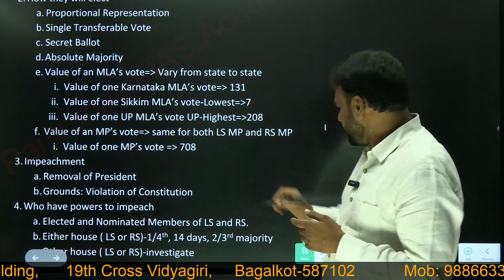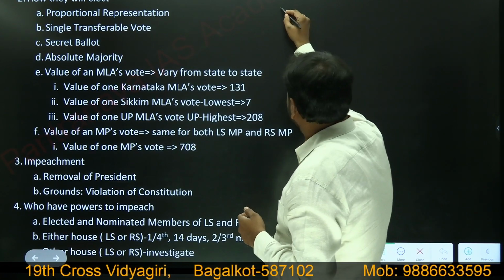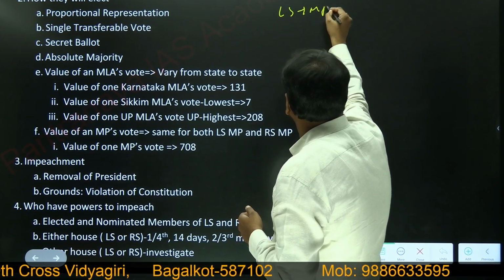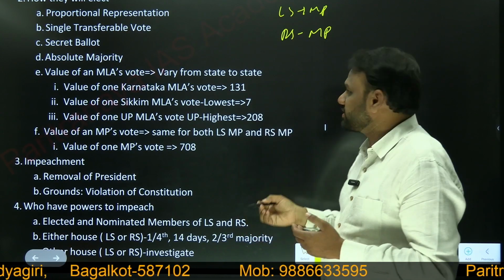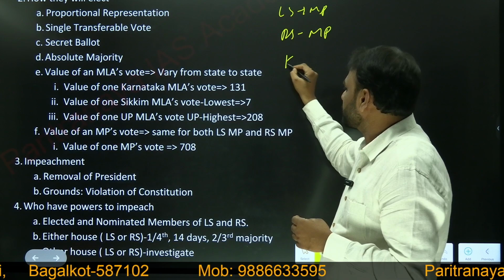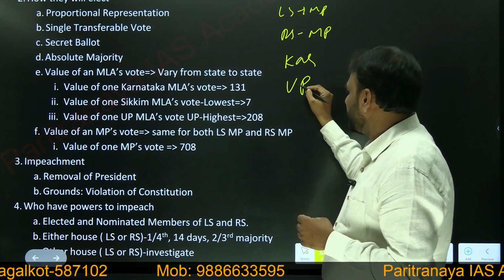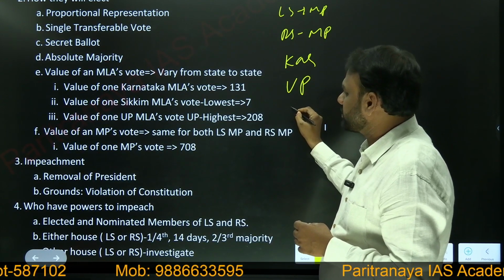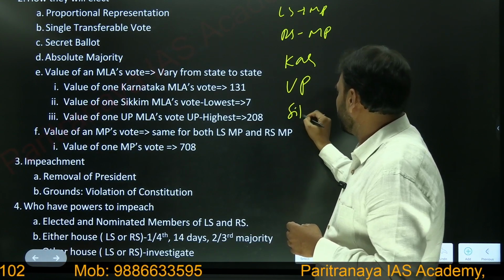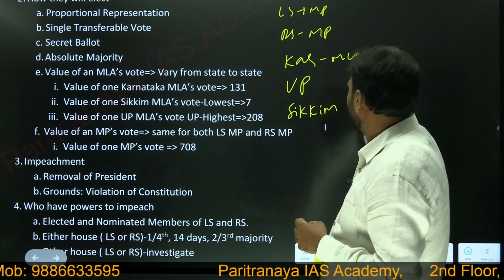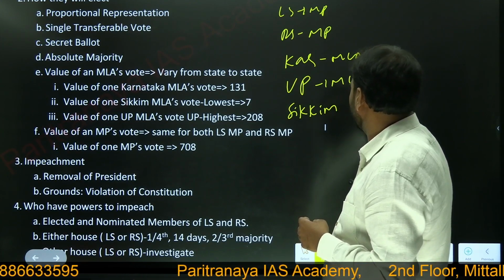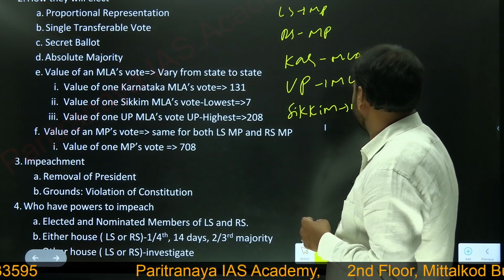Next, another very important thing, the value of an MLA's vote. In the president's election, we have seen Lok Sabha MPs and Rajya Sabha MPs. Now the MLAs of different states. I'll take three states: Karnataka, Uttar Pradesh, and Sikkim.